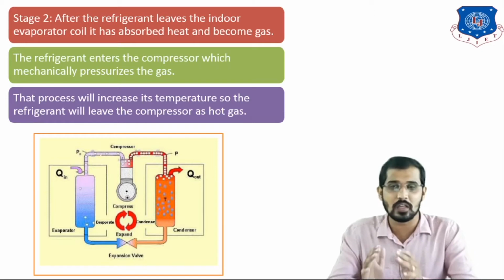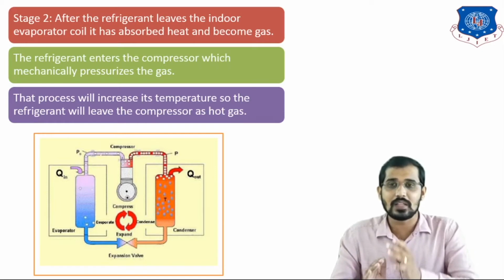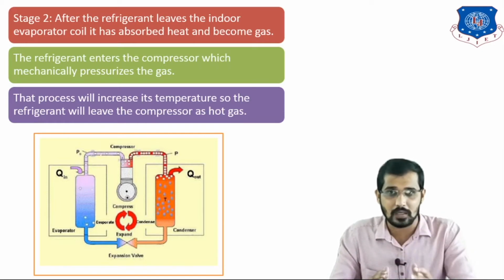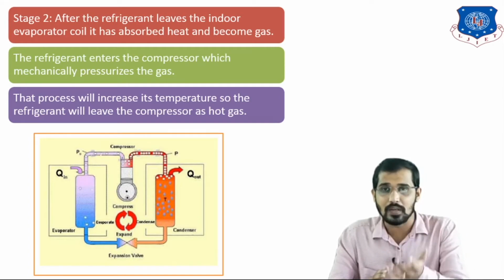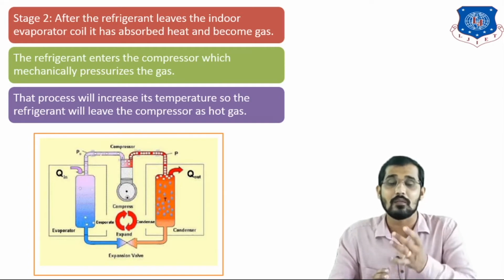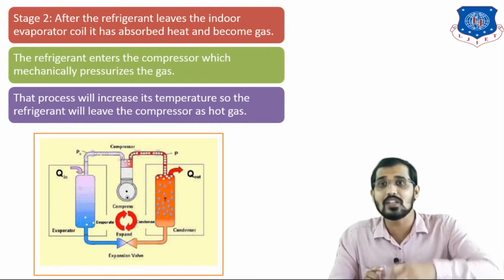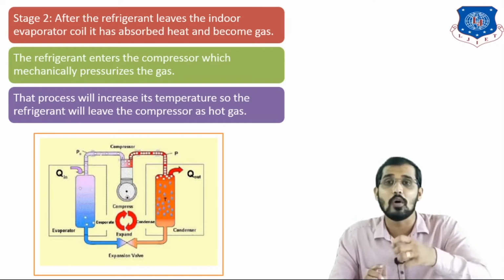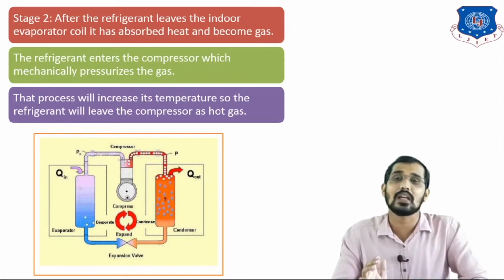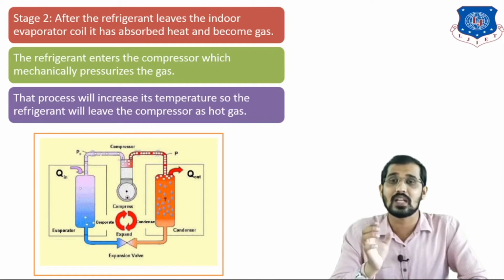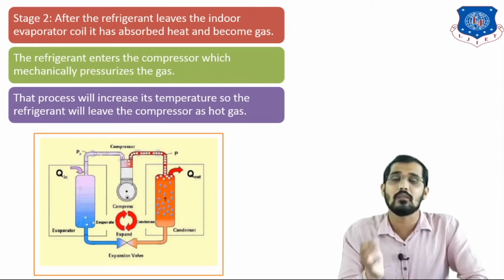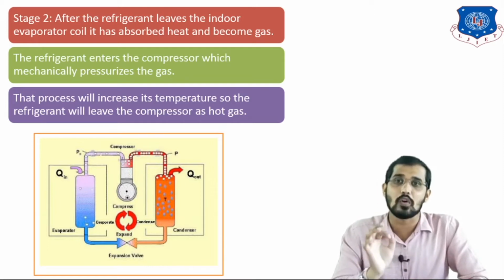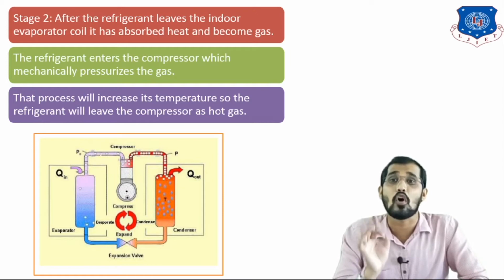Initially our refrigerant is in the form of a liquid. When that liquid is transferred to the evaporator, it heats up inside the evaporator, and when it leaves the evaporator, it leaves in the form of a gas. That gas is again transferred to the compressor, where it is compressed to a higher pressure. It means the temperature increases, and when that gas leaves the compressor, it leaves in the form of a hot gas. So you can see here.